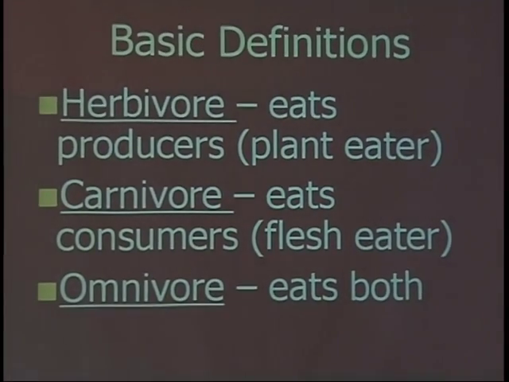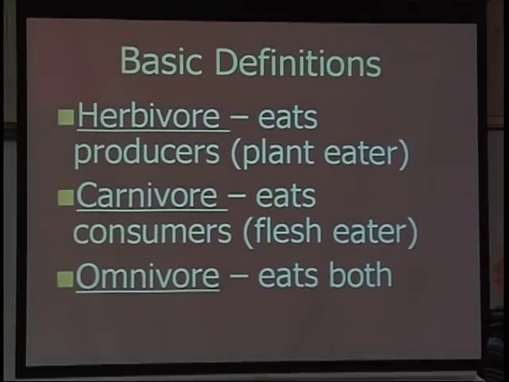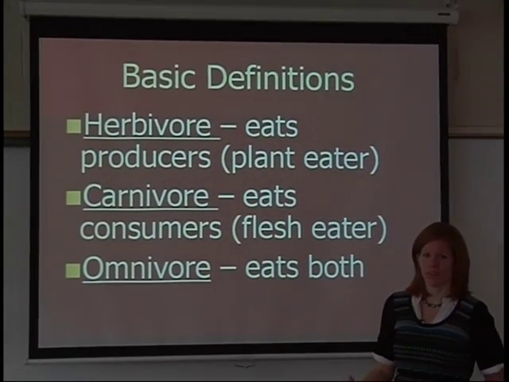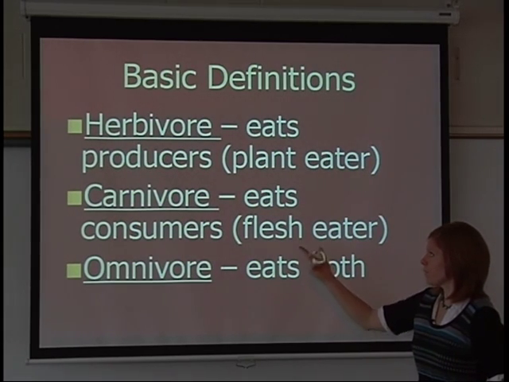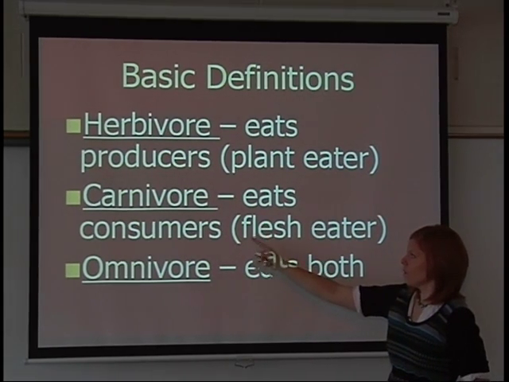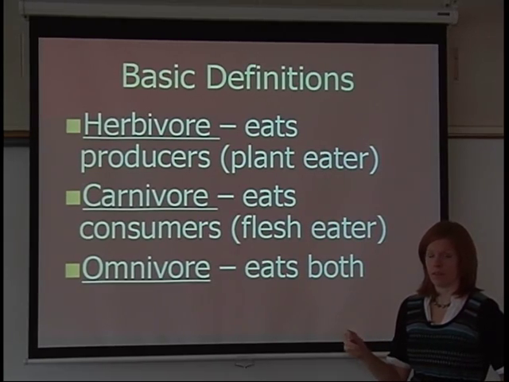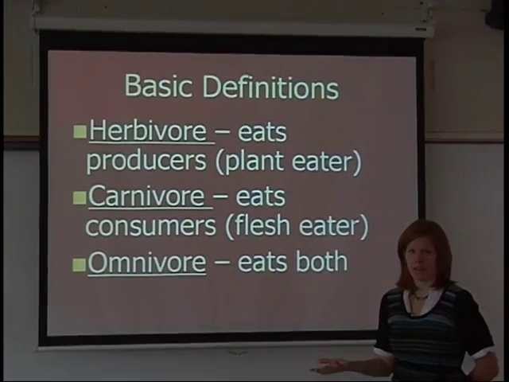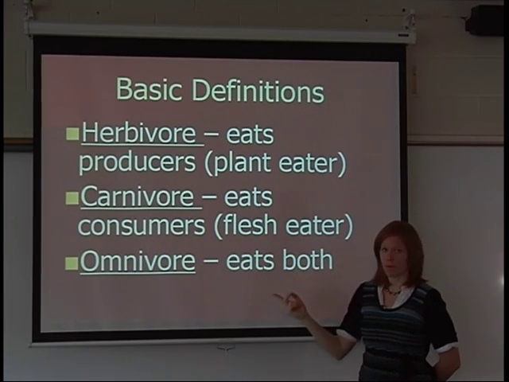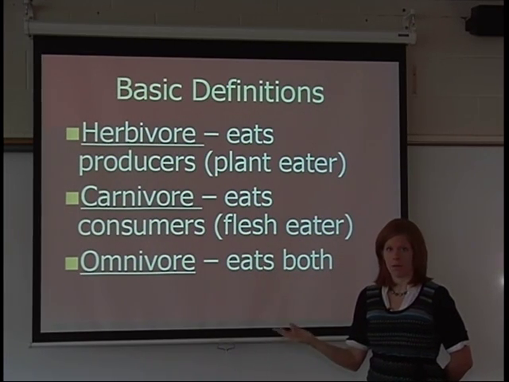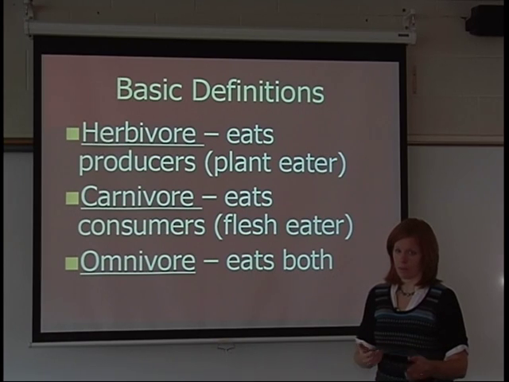Here are some basic definitions that involve food chains. We have herbivores, which are things that will eat plants. They're like vegetarians. Carnivores only eat consumers, which means they're not eating plants. So they're eating other animals. Anything that doesn't do photosynthesis is what they're eating. An omnivore would eat both, which would be like what humans are. We would eat plants and animals.